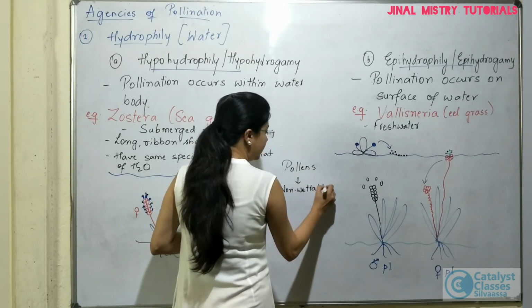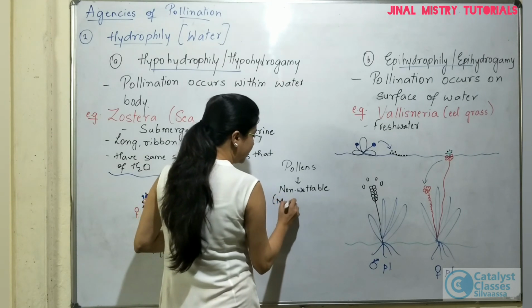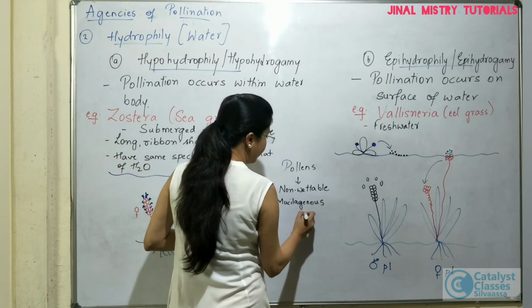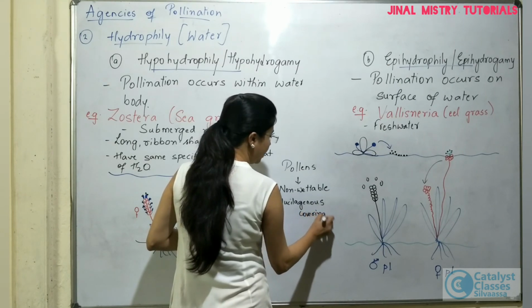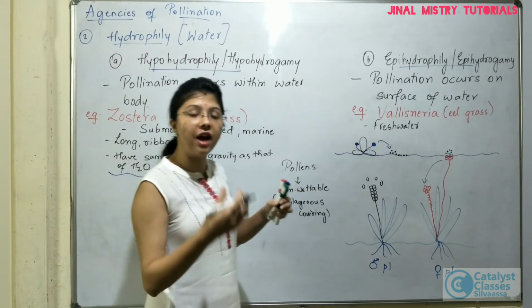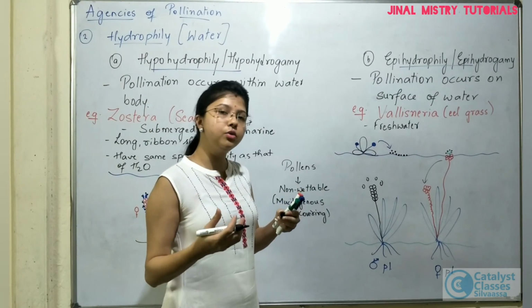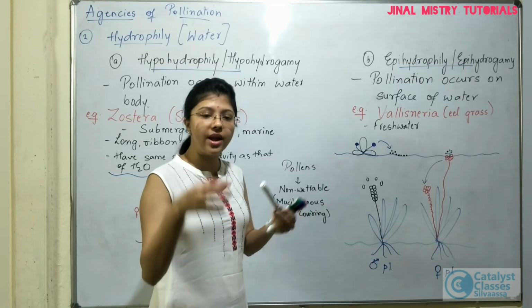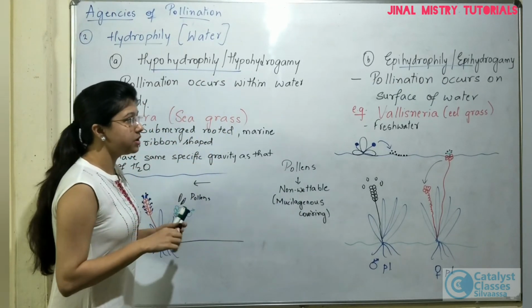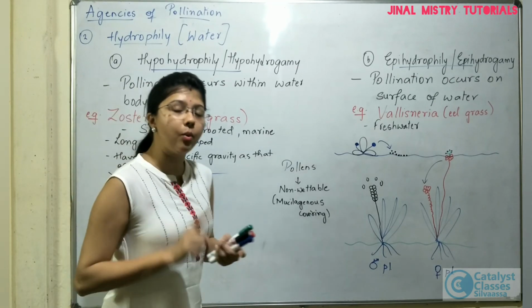The reason being, they are covered by a mucilaginous covering, so that they don't get wet. Even the parts of the flowers will be covered by mucilaginous covering, so that they don't get wet and they sink under the water.